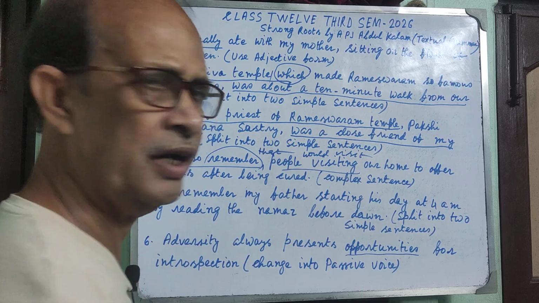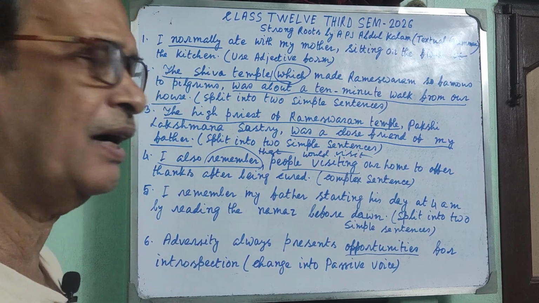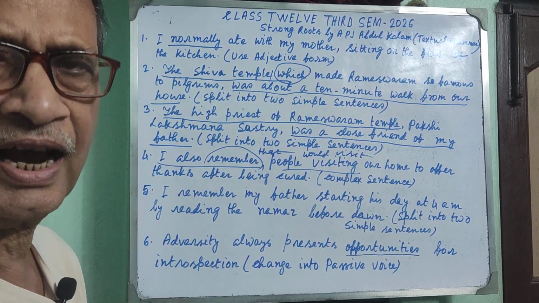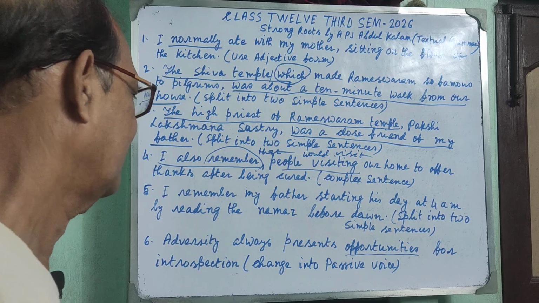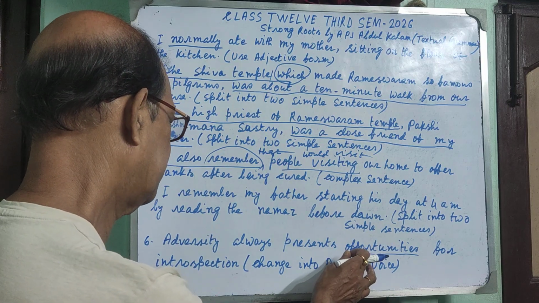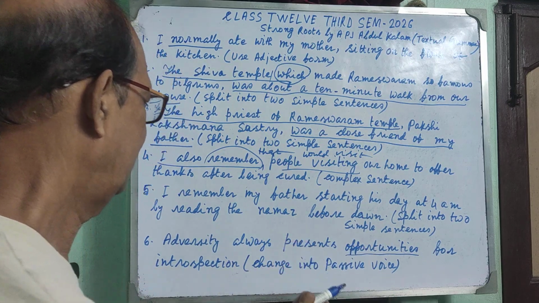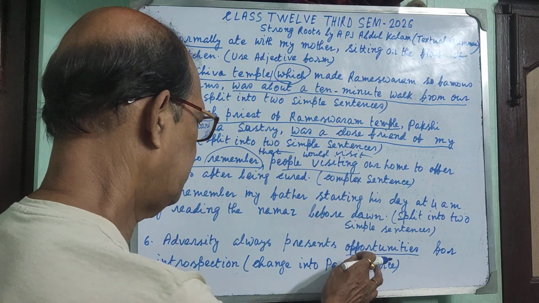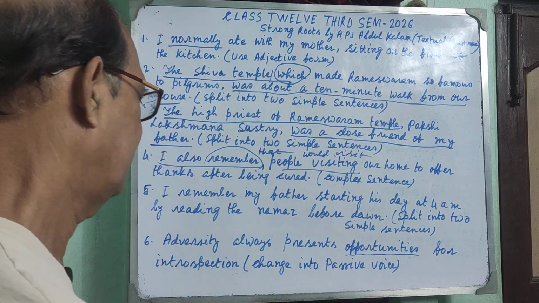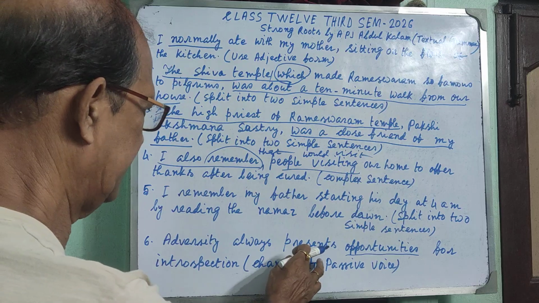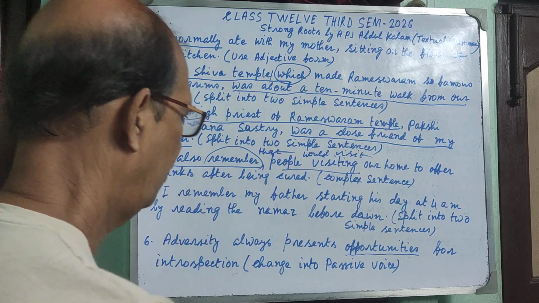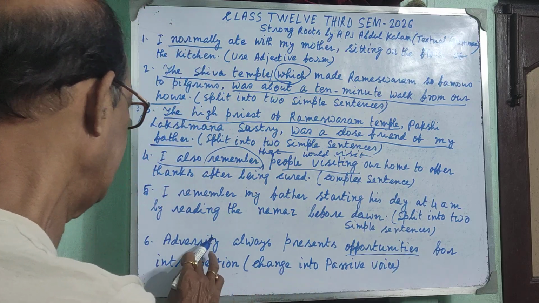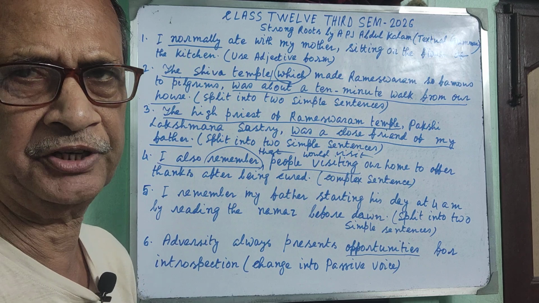Opportunities. Okay. Now let us catch the object first and make it subject. Opportunities are, it is in the present indefinite tense. Opportunities are always presented for introspection by adversity.